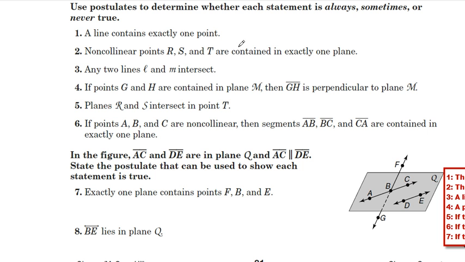For number 1, a line contains exactly 1 point. That's never true, because you need at least 2 points to make a line. For number 2, non-collinear points R, S, and T are contained in exactly one plane. That is sometimes true.